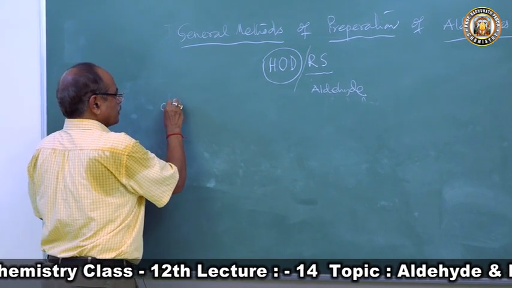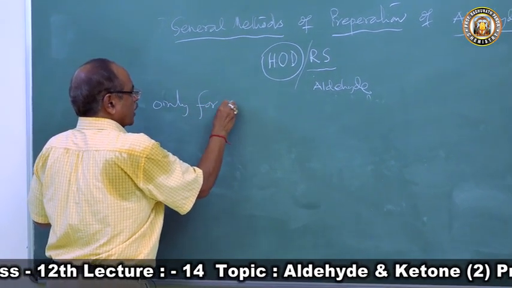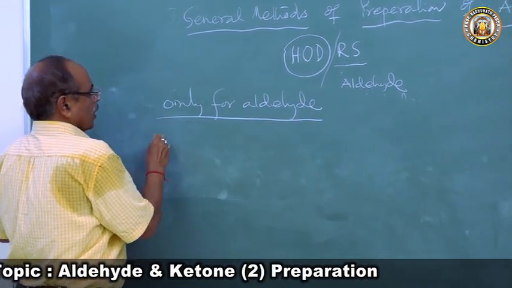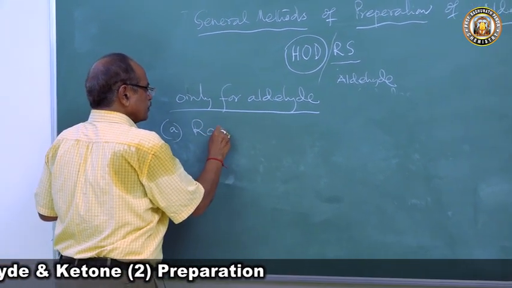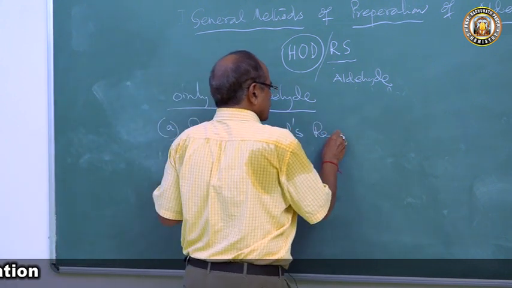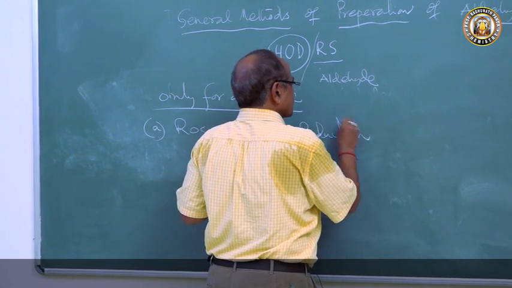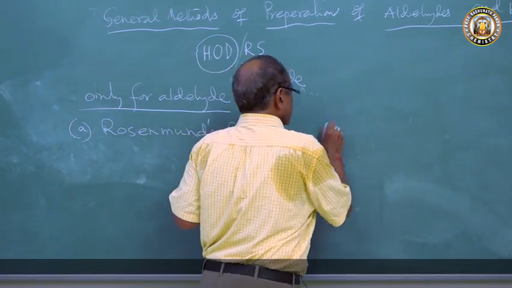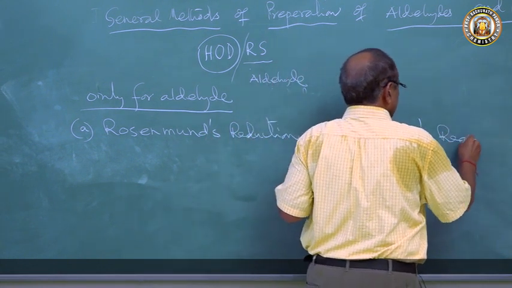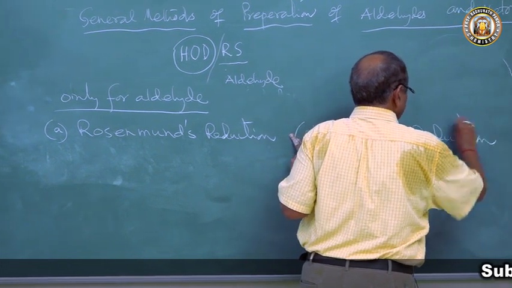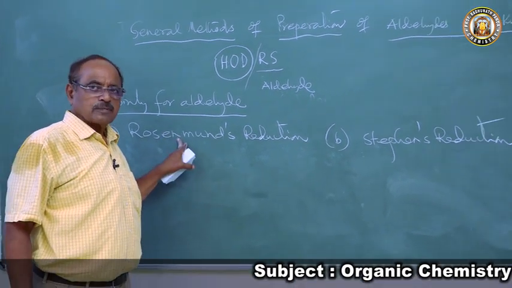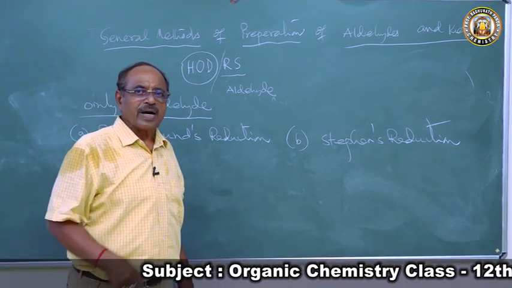These are the 2 important name reactions: R stands for Rosenmund's reduction, and S stands for Stephen's reduction. These come in the exam: Rosenmund's reduction 2 marks, Stephen's reduction 2 marks.